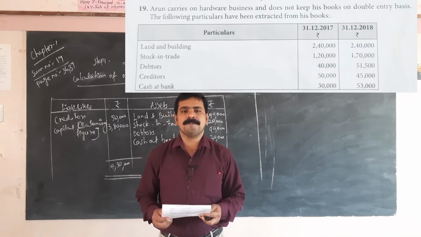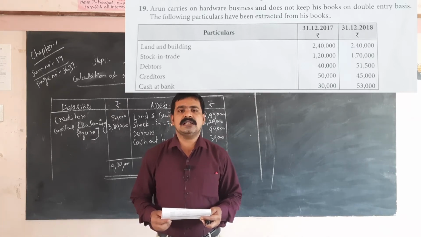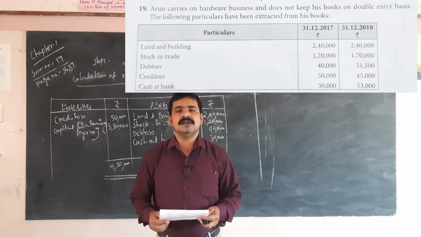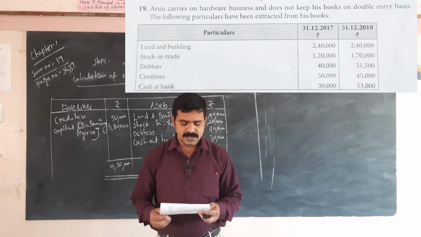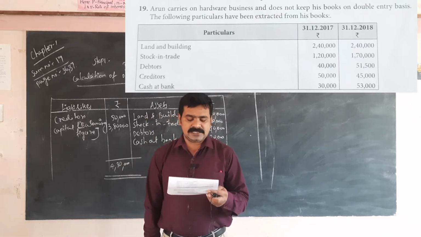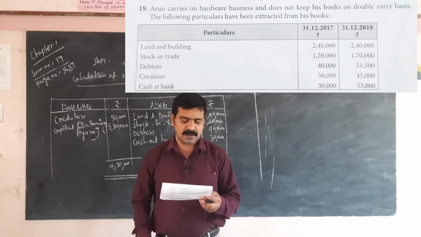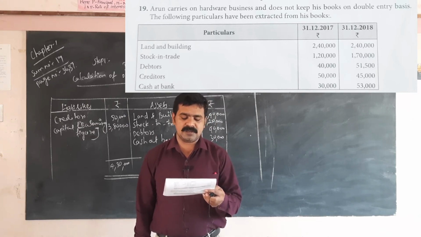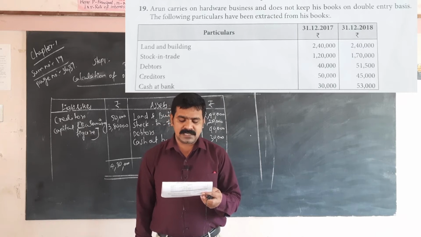Step 1: calculation of opening capital. Step 2: total creditors. Step 3: trading and profit and loss account. Step 4: balance sheet. Before starting step 1, let me explain the problem and the figures. Arun carries on a hardware business and does not keep his books on double entry basis. The following particulars have been extracted from his books.